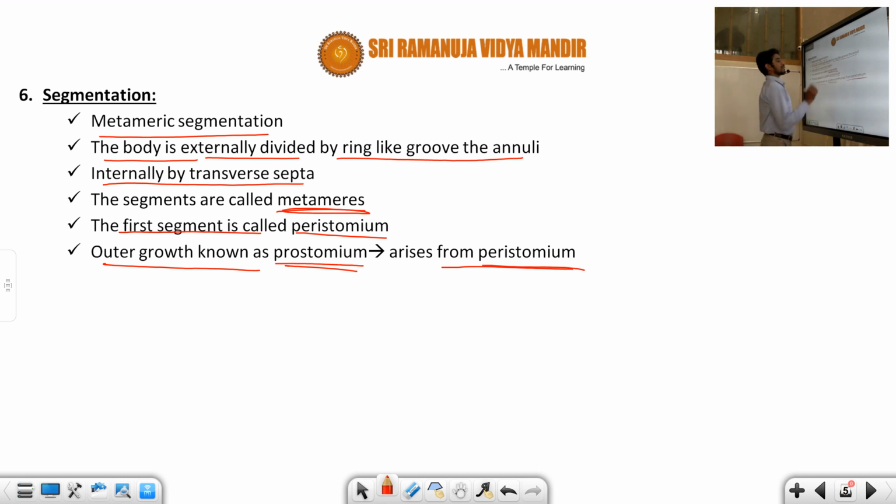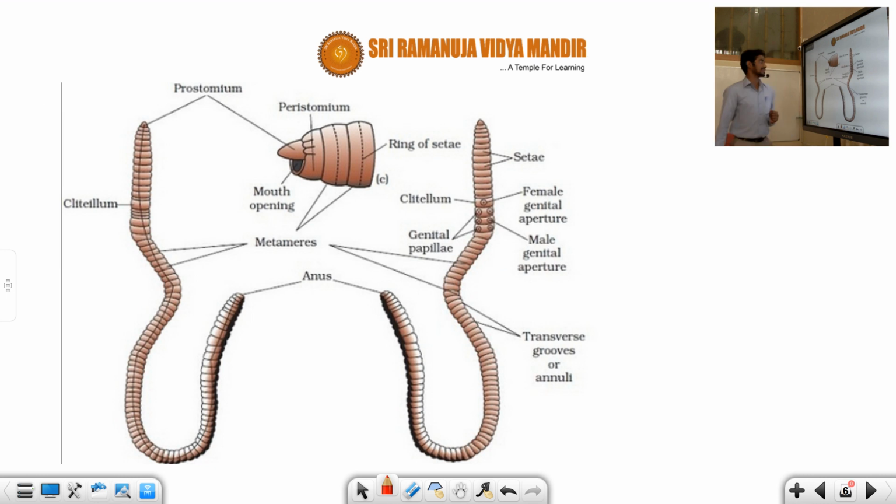There are many important words now, like annuli. If you look at the diagrammatic representation, you can easily understand. This is a diagrammatic representation of an annelid, like the earthworm.